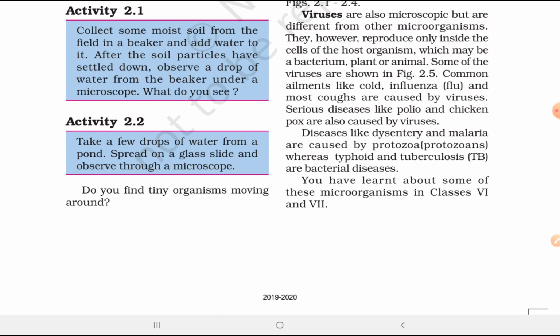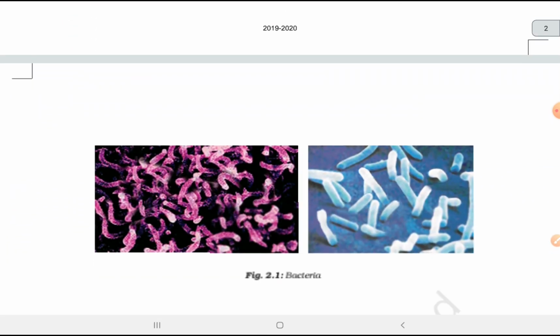Common ailments like cold, influenza, and most coughs are caused by viruses. Serious diseases like polio and chickenpox are also caused by viruses. Diseases like dysentery and malaria are caused by protozoa or protozoans, whereas typhoid and tuberculosis are bacterial diseases. You have learnt about some of these microorganisms in classes 6th and 7th.